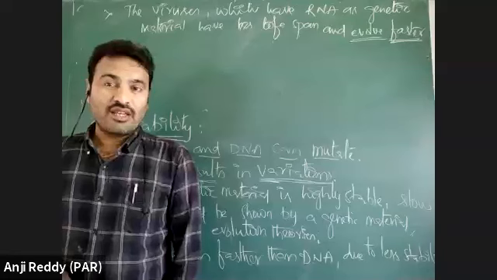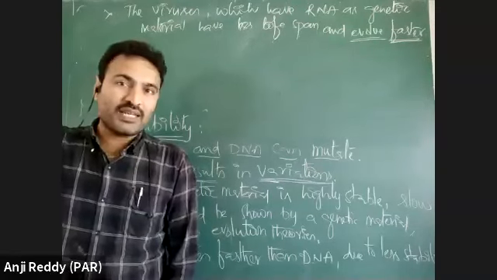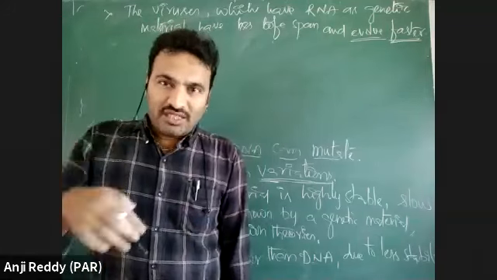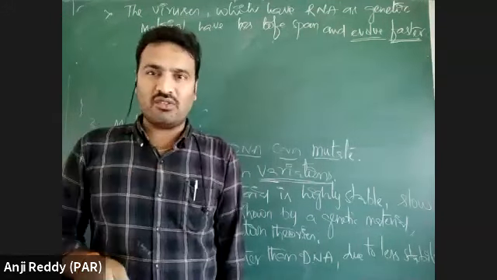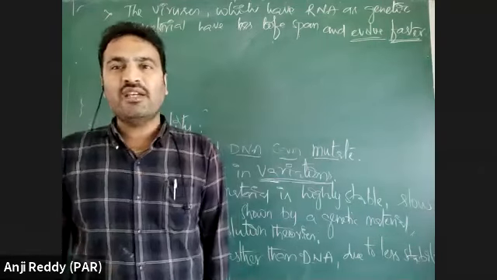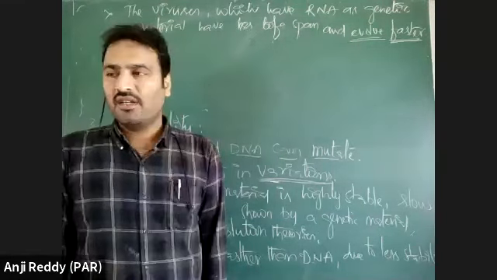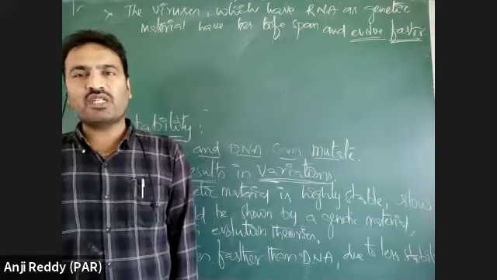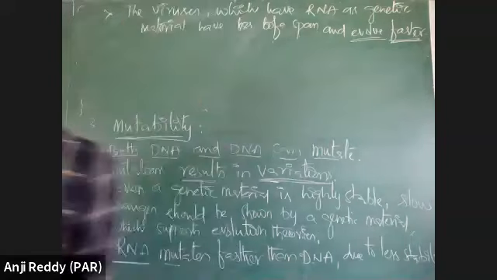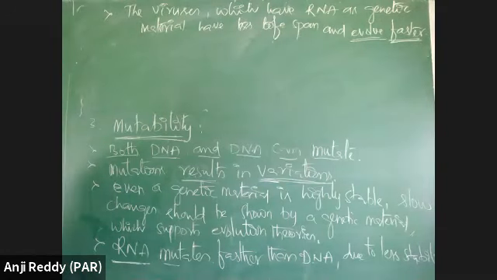Suppose a mutation takes place in the coronavirus of any patient, that mutation may also give more virulence. Virulence may increase or decrease depending on the mutation. Okay?